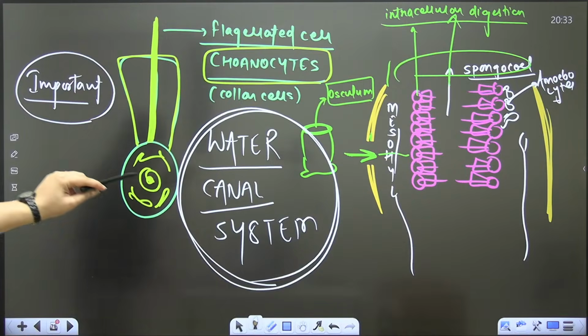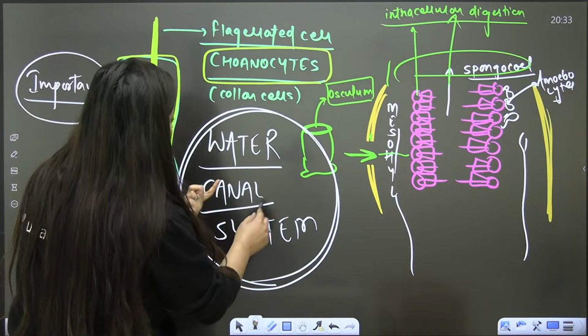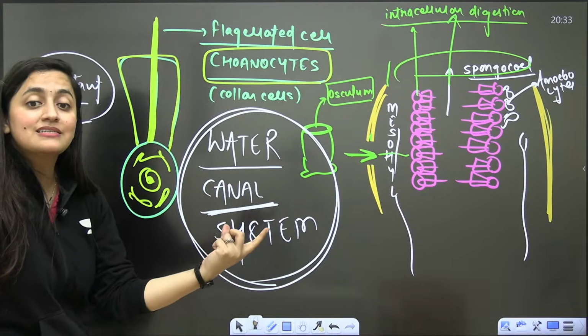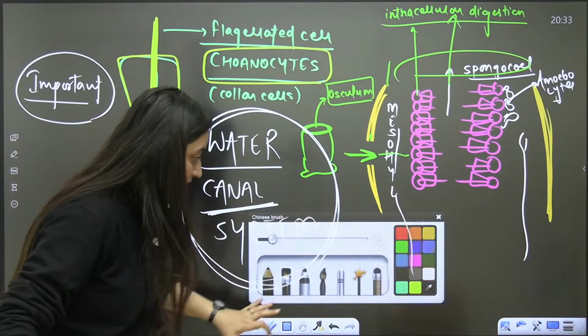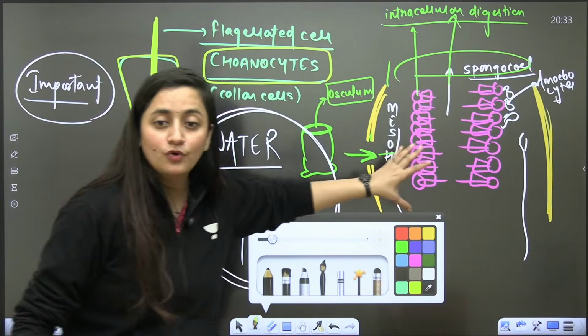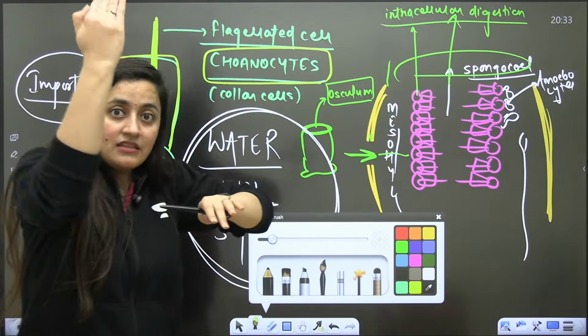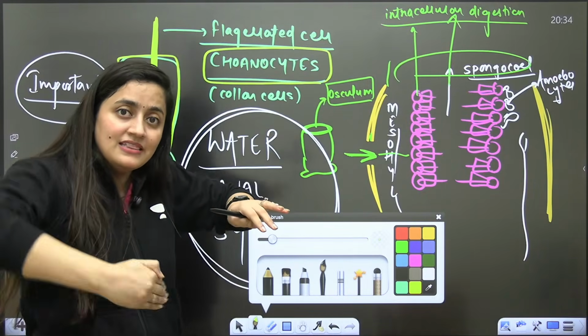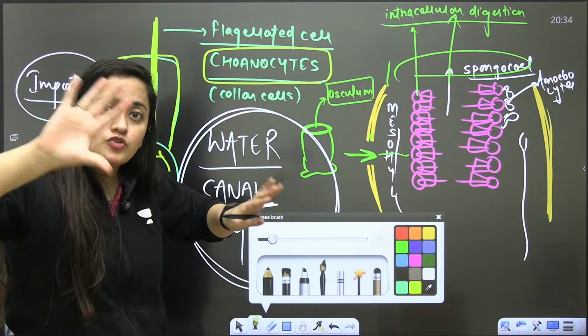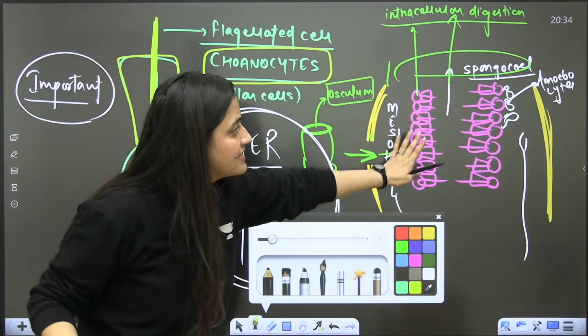Choanocytes and water canal system. Do not confuse it with the water vascular system. The water vascular system is in echinoderms; the water canal system is in sponges. The setup that I'm showing you is a very simple kind of organization. The body enfoldings can be such that you will further see some other canals also, but that is not part of our syllabus. So let's keep it very simple.